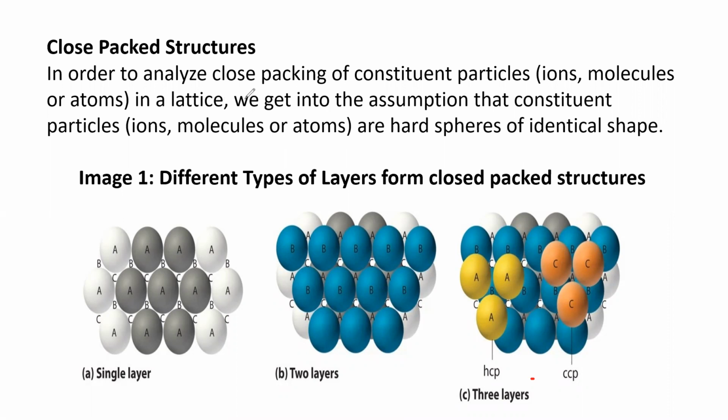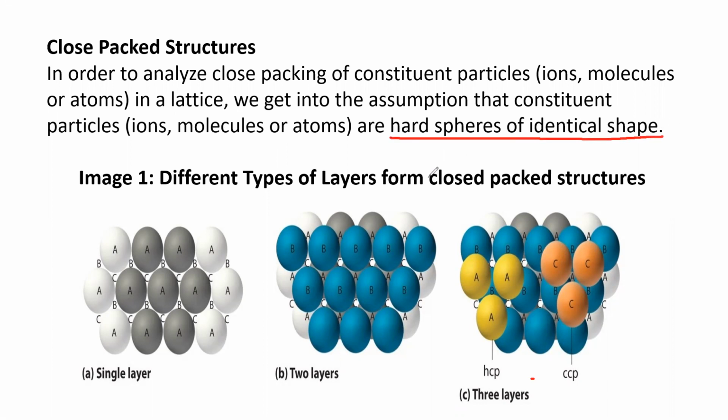That's why in the unit cell also we have drawn spheres at the corners. It is assumed that all the constituent particles, molecules, atoms, or ions are hard spheres of identical shape. So you can see here A, B, and so on.